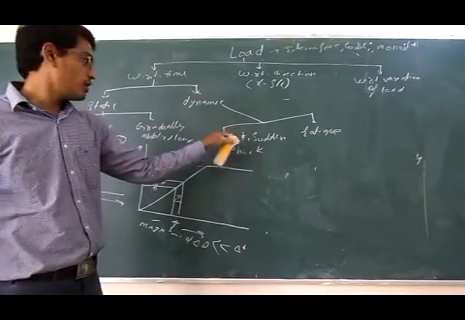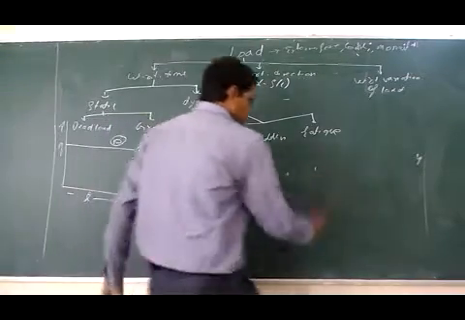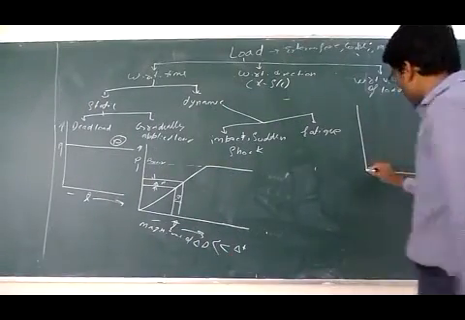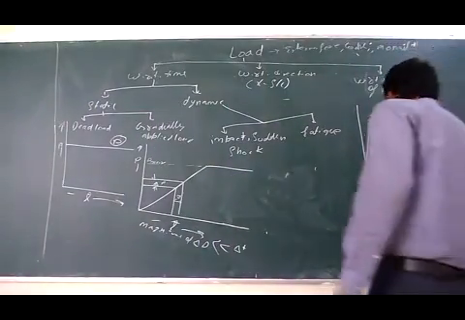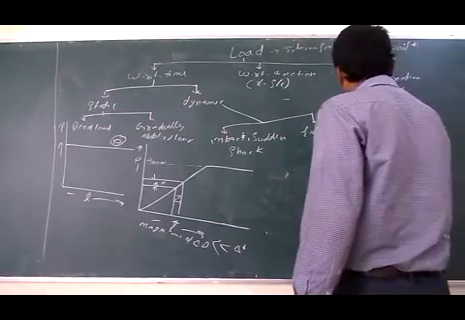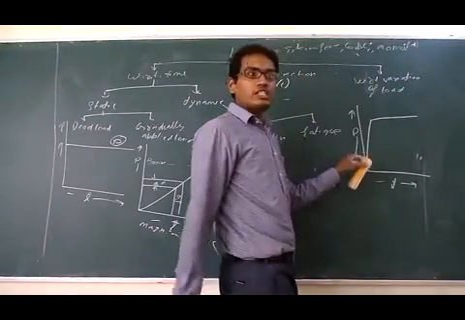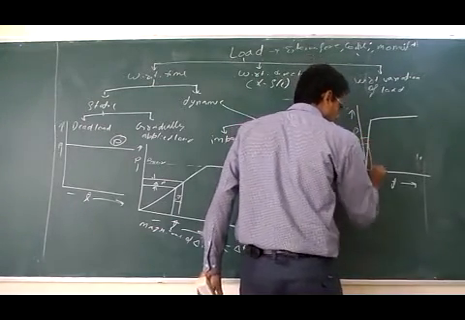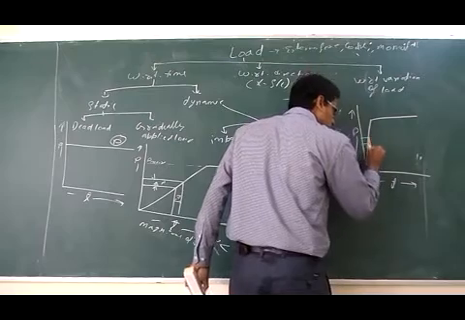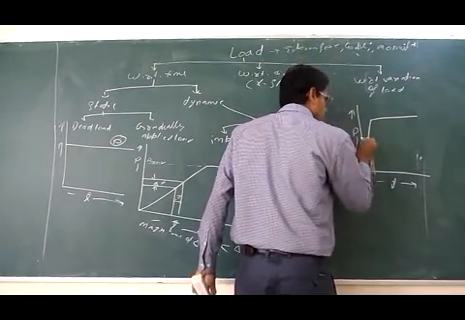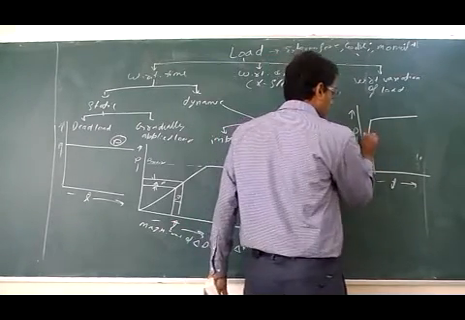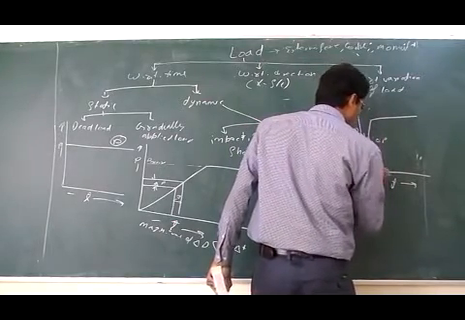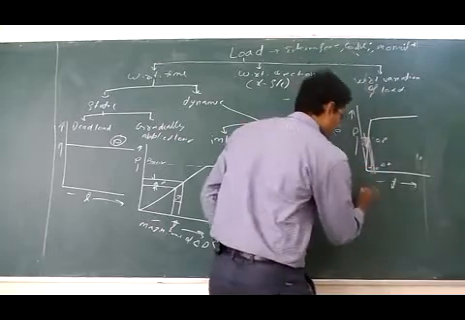If we draw our diagram of impact load with respect to time, and consider a small element, this is the change in time, and this is the change in load, del P. Here, the slope is very high.